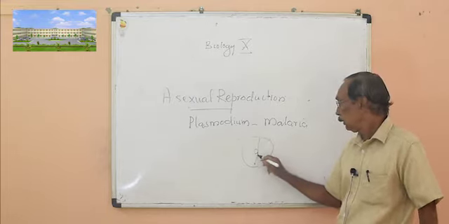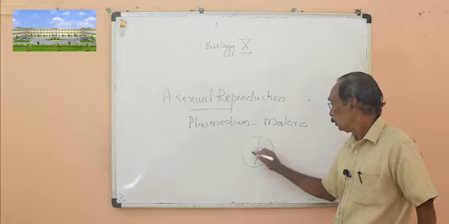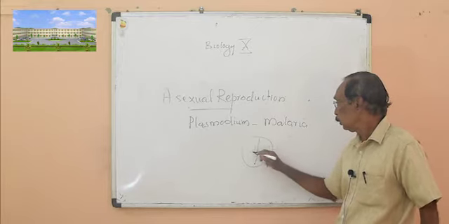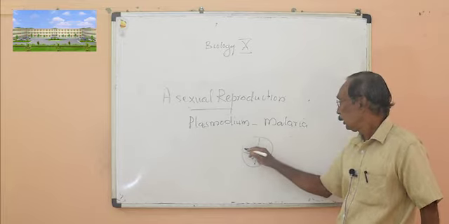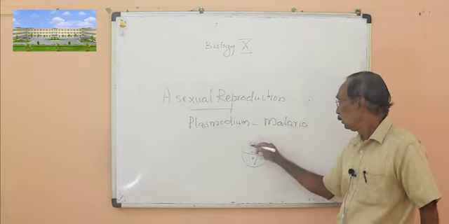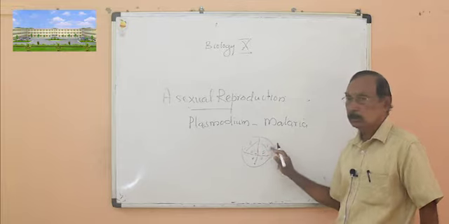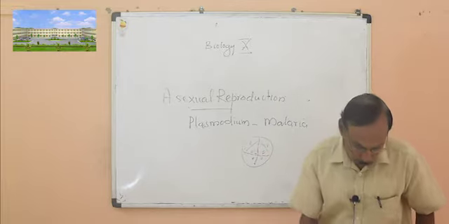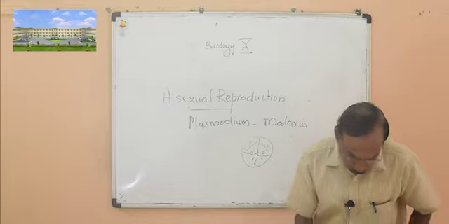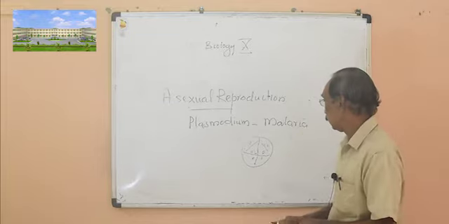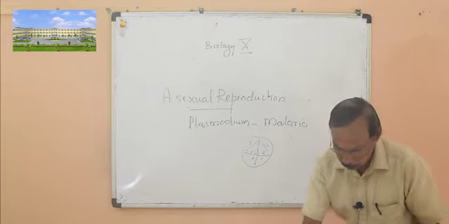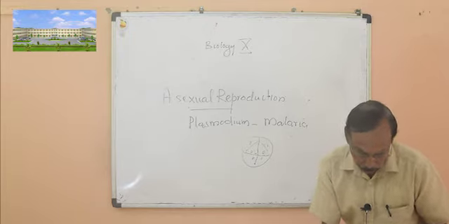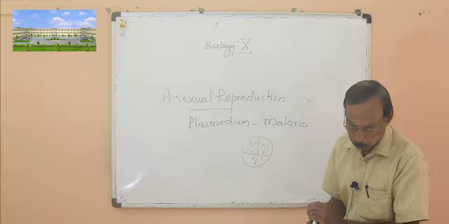It will divide many times: one cell will divide into two, then the two cells will divide into four, and it will keep on dividing like this. This is also fission, but it is called multiple fission, meaning one cell produces so many cells after the division.